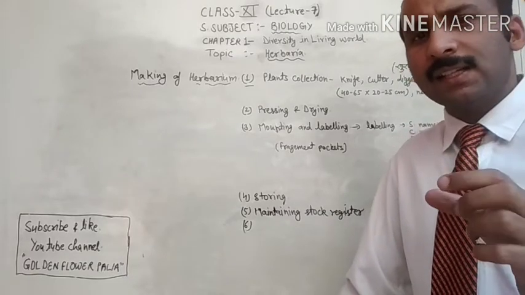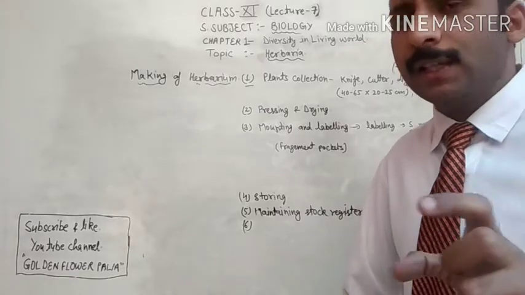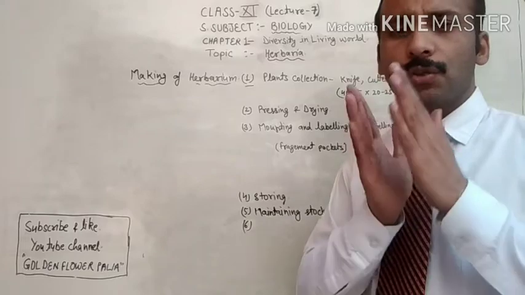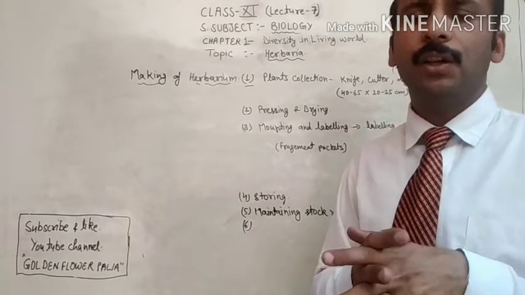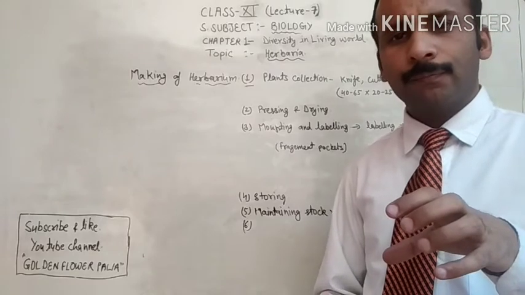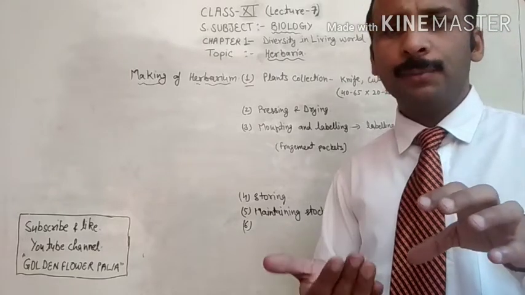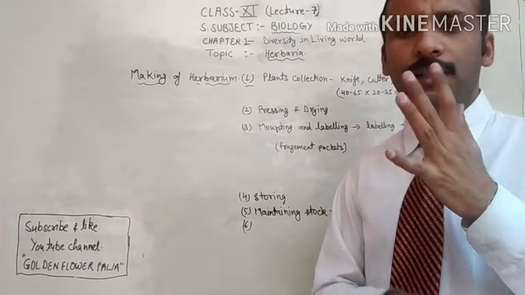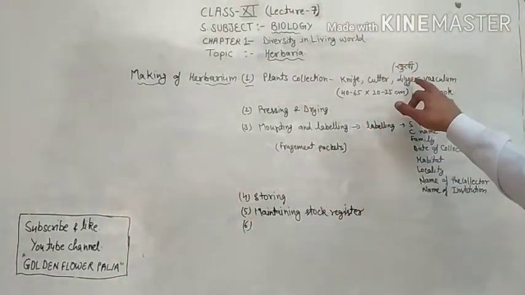So in that case they are the very small plants, so you can take the specimen with the roots, stem and leaves. So at that time you will have need of the digger. Whenever you dig the part from the soil, at the same time you can collect the specimen with the root, stem and leaves. So this is the digger.